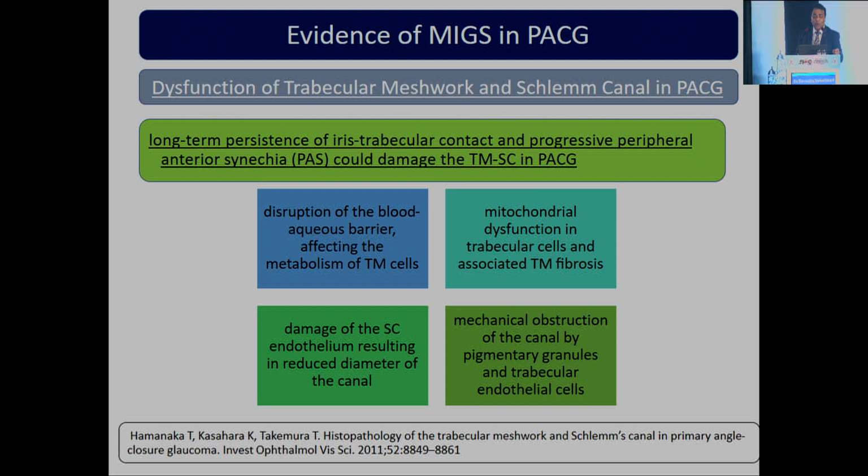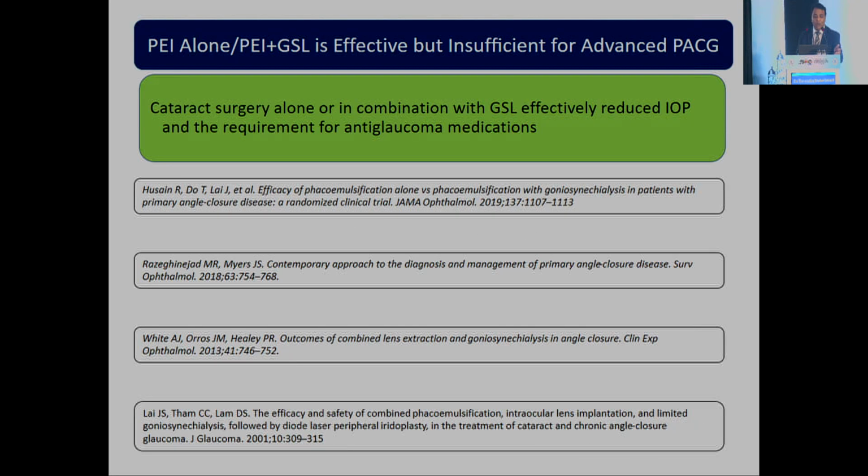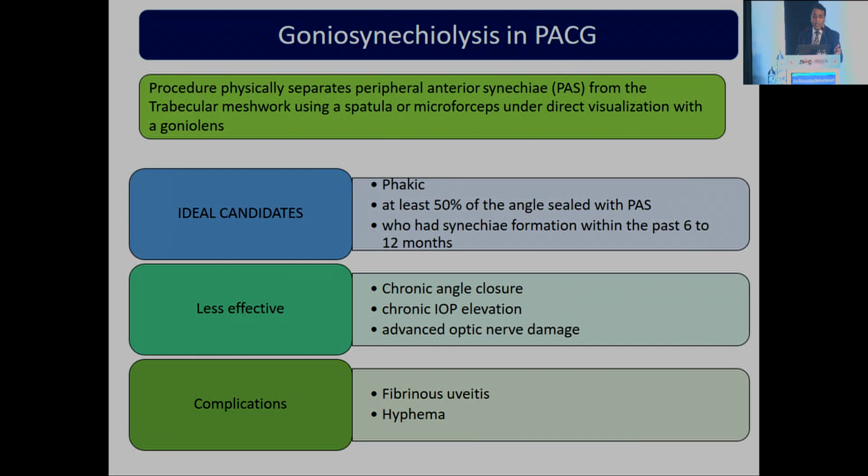So what is the evidence for doing GATT in PACG? We know that long-term persistent iridotrabecular contact and progressive synechiae could damage the TM and Schlemm's canal in PACG. I think it is almost similar to what happens in POAG. Various kinds of MIGS have been tried in PACG cases, and the literature is long. Previously, we were doing synechiolysis in PACG cases.